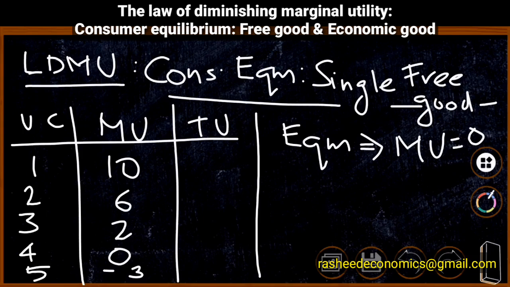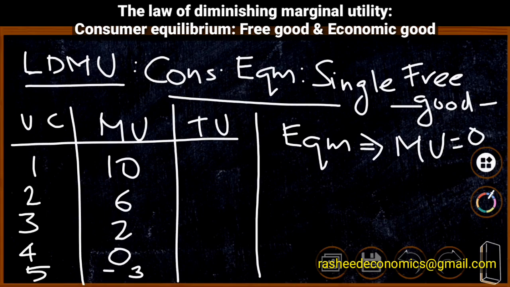As per our previous analysis, marginal utility goes on diminishing, reaches 0 at a particular point, and after 0 it becomes negative. These features of marginal utility are visible from this table itself.